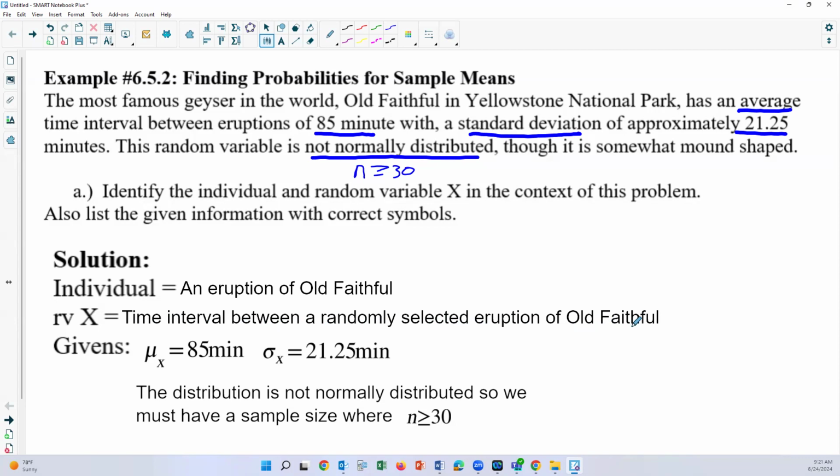Now, notice it gave us the mean of our variable x, which is 85 minutes. On average, this thing erupts every 85 minutes. So that's more than an hour between times. Our standard deviation is 21.25 minutes. Also, it told us that the distribution is not normally distributed, but that means we need to have a sample size of at least 30 so we can assume normality.